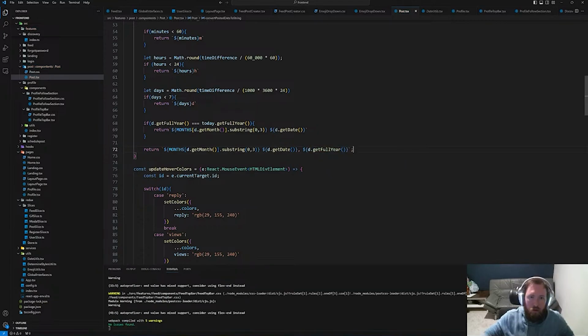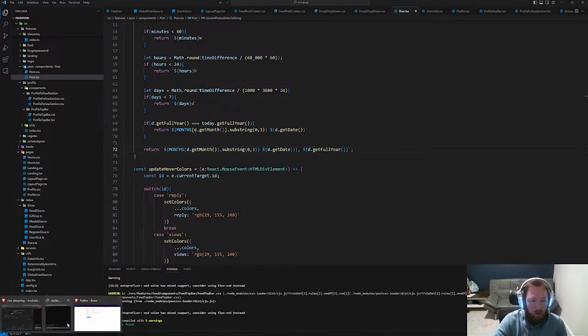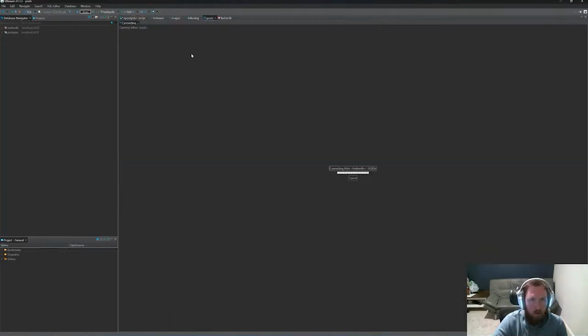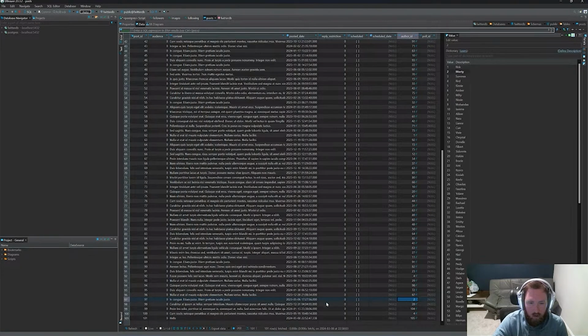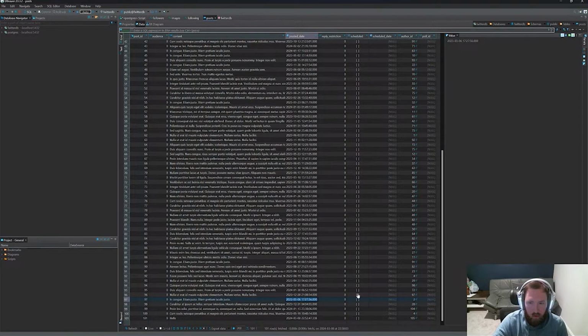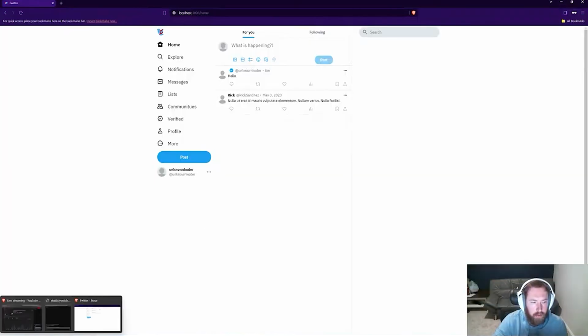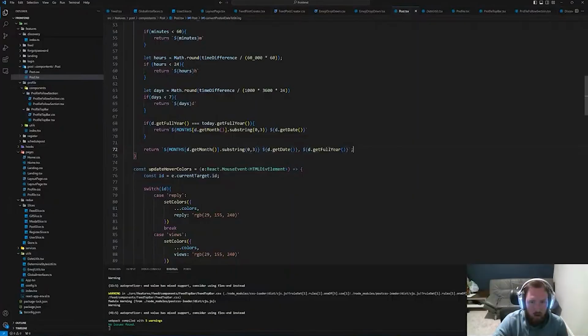So Rick's tweet, I think it's gonna be month, day, year, and so on and so forth, and we'll see if it's off. So May 3rd, I don't remember when this actually was posted. So if we come into here, go into posts, and so I think Rick is 2. This one says 3. Rick's 1 actually, I think, right? Rick is 1. 603, so it should be June. So yeah, this should be +1. I didn't remember if it was 0 indexed or not. So here it is 0 indexed. So this is going to be months.getDate +1. I wish I would have done this slightly differently, but it is what it is, +1.